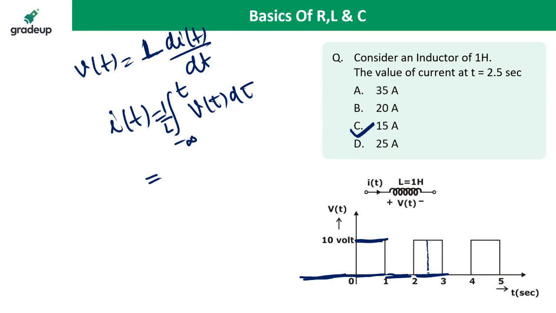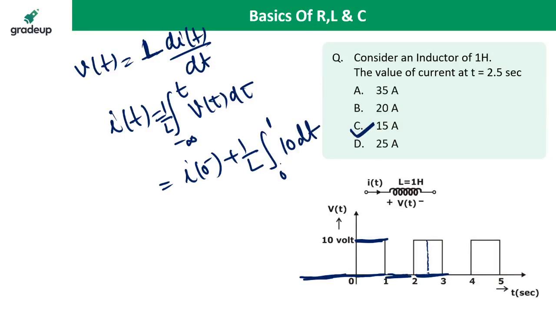So, I am writing this equation directly because I have already explained. It is i(0) plus 1 by L integral from 0 to 1 second of v(t) dt. v(t) is 10 volt.